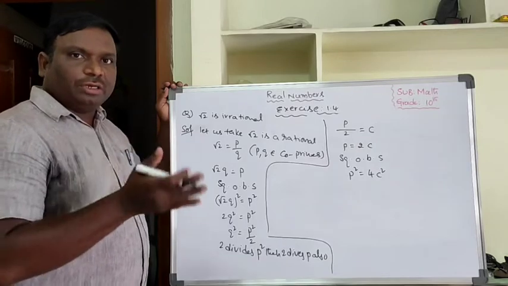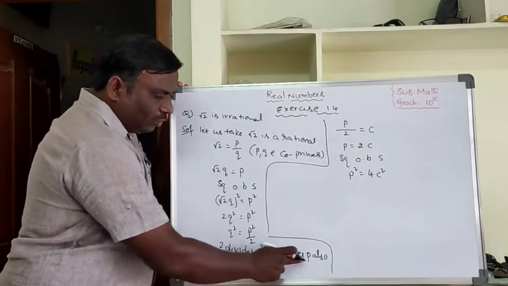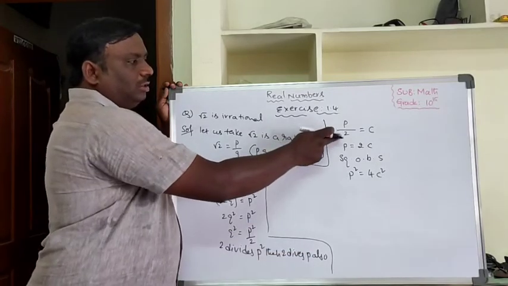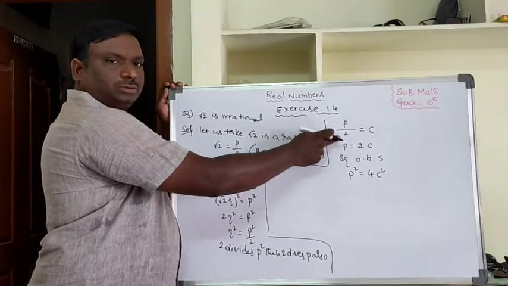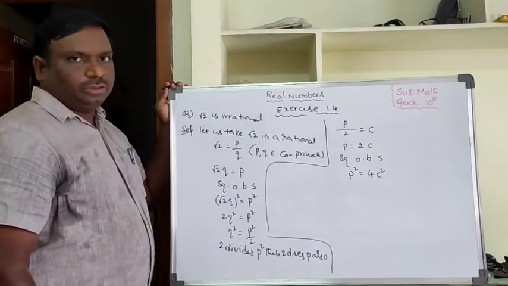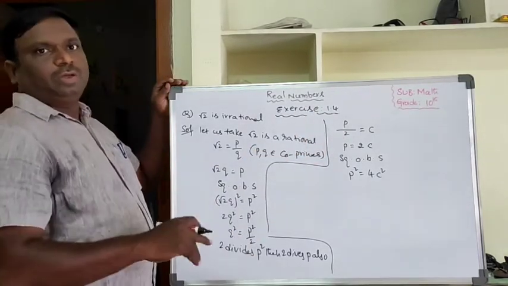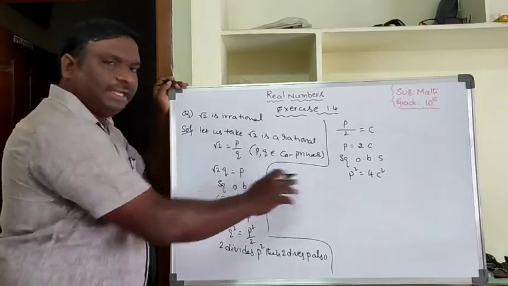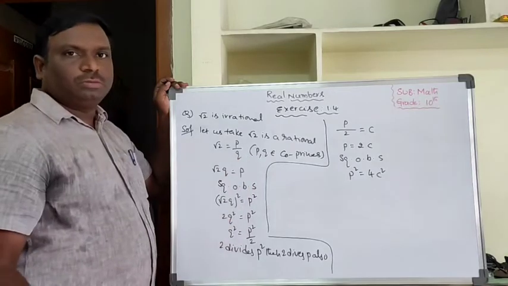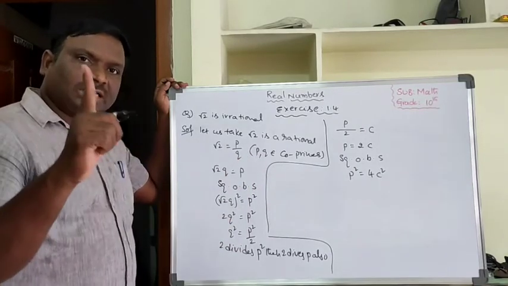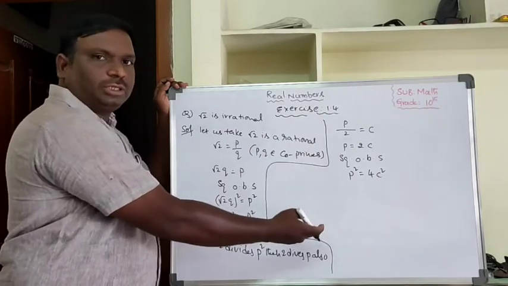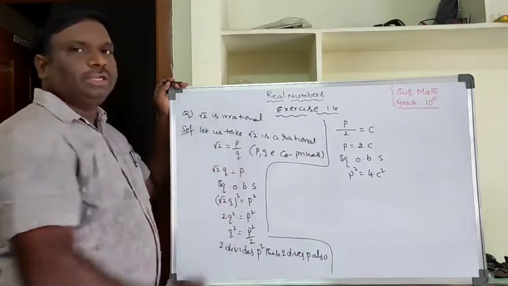Our intention is that 2 divides p, which means 2 is a factor of p. At the same time, we will get that 2 is a factor of q also. But in our assumption, p, q are co-primes, which means there is no common factor other than 1. But we are getting another common factor, that is 2. So our assumption is wrong. Then root 2 is irrational.